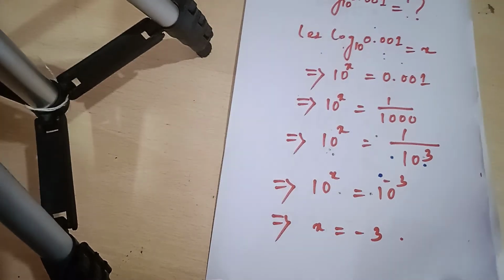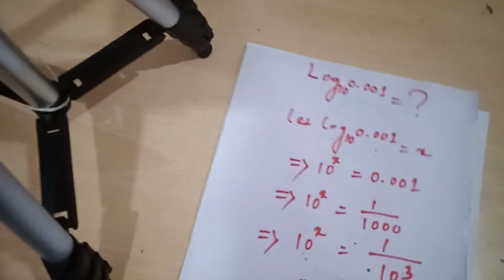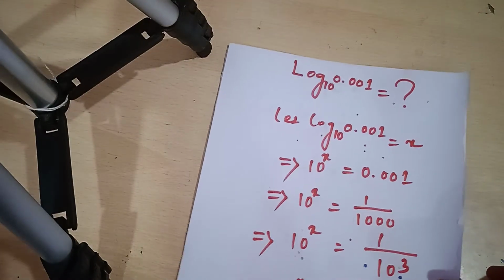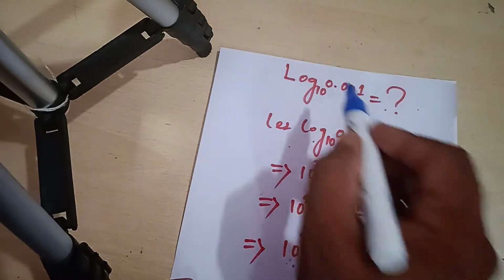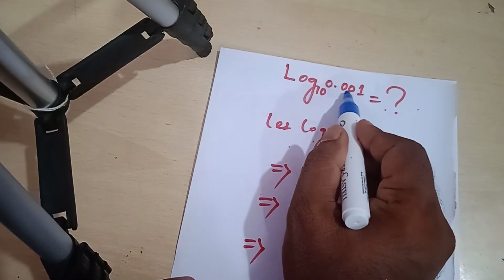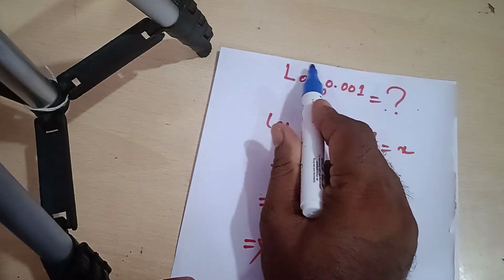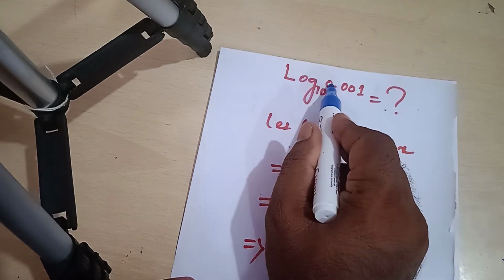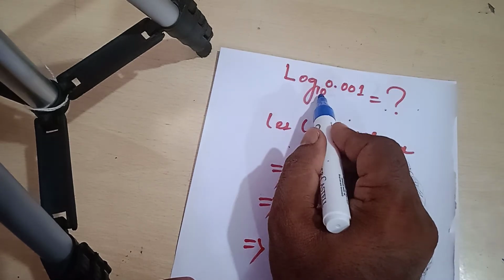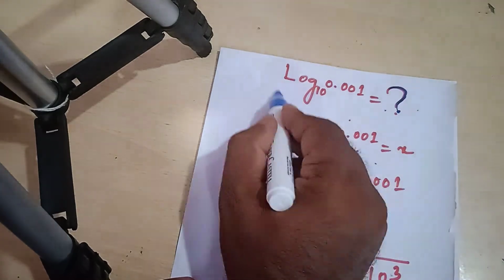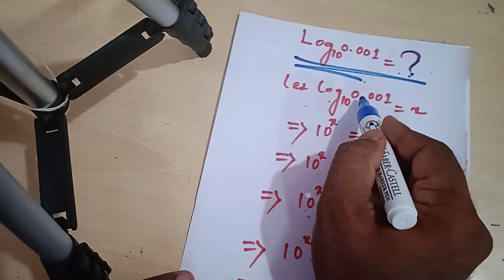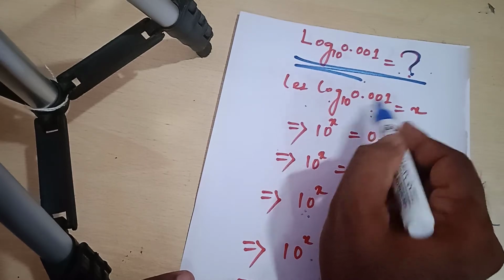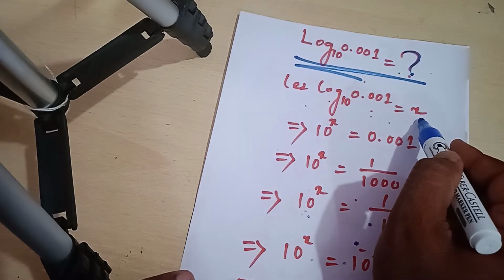Similarly, I can write a little bit difficult question. Here log 0.001, you have to write it fully straight, not above. Log 0.001 to the base 10 is how much? This is my question. Answer: let log 0.001 to the base 10 is equal to x.